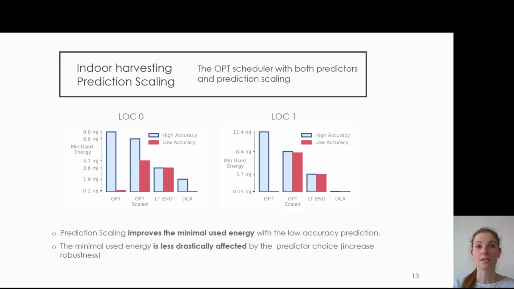Overall, we see that the difference in minimal used energy between the high and low accuracy predictions gets smaller with prediction scaling. Therefore, the minimal used energy does not drop as drastically with larger prediction errors, and we see the desired increase in robustness. In fact, we were able to improve the behavior so much that with prediction scaling, the optimal scheduler now outperforms Thiele regardless of the predictor.